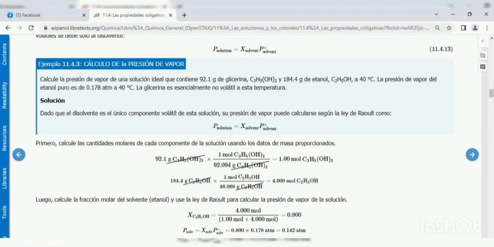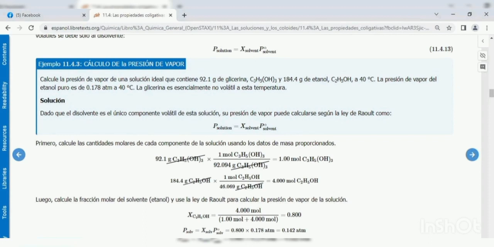Next, I will show you an example of how to calculate the vapor pressure. Calculate the vapor pressure of an ideal solution that contains 92.1 grams of glycerin and 184.4 grams of ethanol at 40 degrees Celsius.